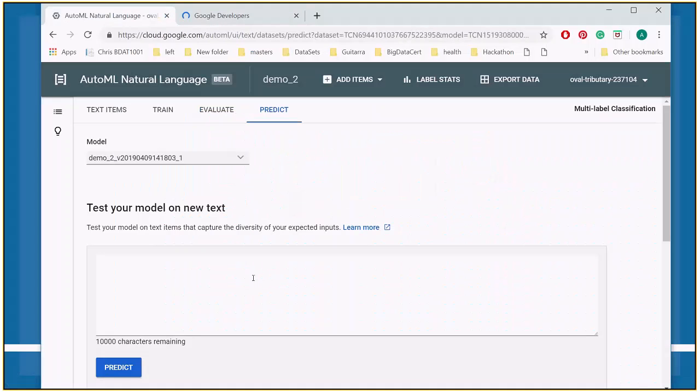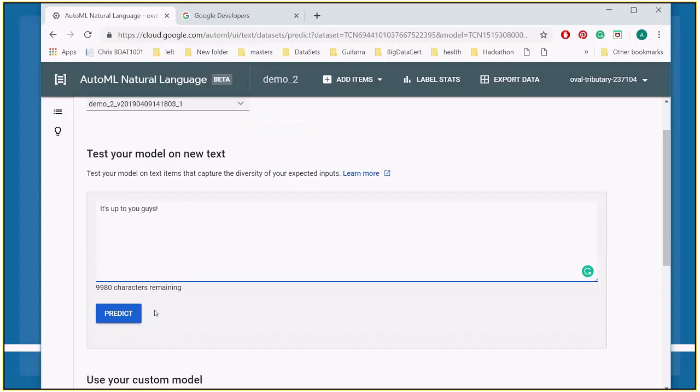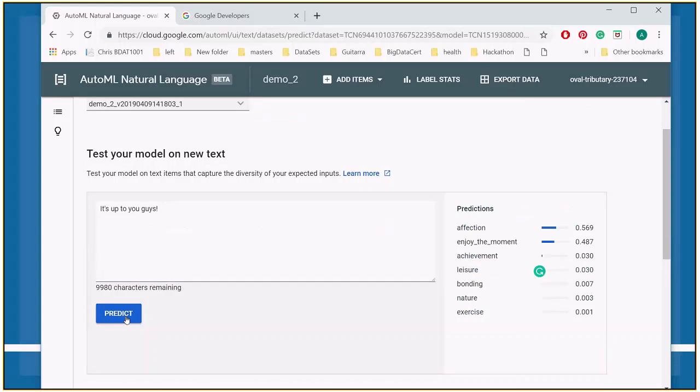Let's go to a live demo. We're going to use a phrase that was given to us by our instructor in last class. Thank you, Professor Habibi, for this phrase. Let's see which emotion is related to this sentence. So our algorithm says that affection is the strongest positive emotion related to it, as well as enjoy the moment. So I guess we have to thank you, Professor Habibi.